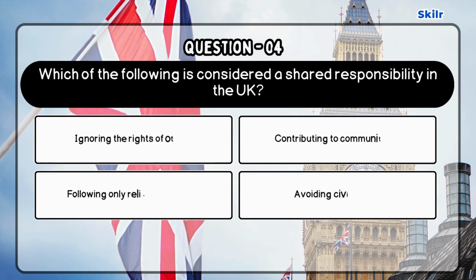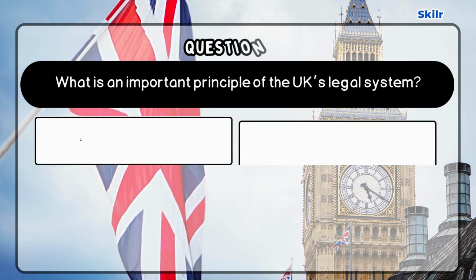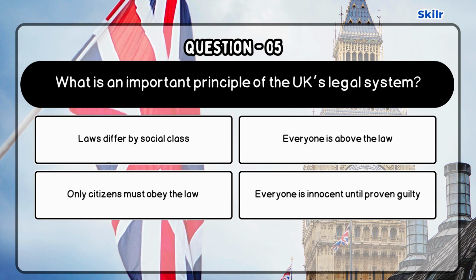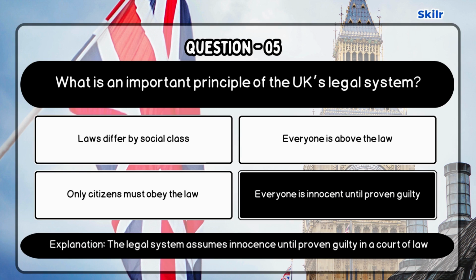Question 4. Which of the following is considered a shared responsibility in the UK? Correct answer is contributing to community life. As shared responsibility includes participating actively in the community. Question 5. What is an important principle of the UK's legal system? Correct answer is everyone is innocent until proven guilty. As the legal system assumes innocence until proven guilty in a court of law.